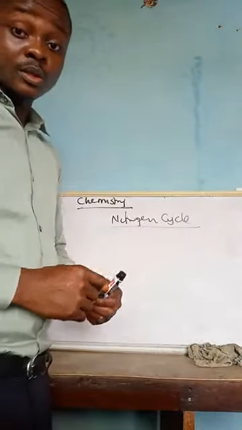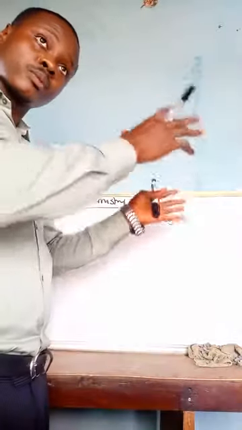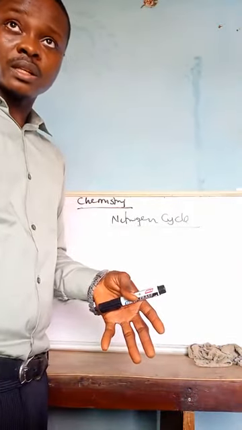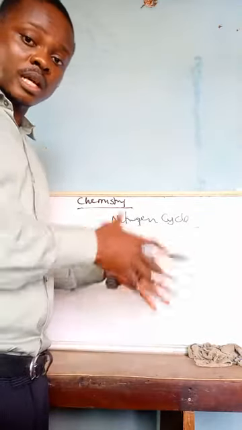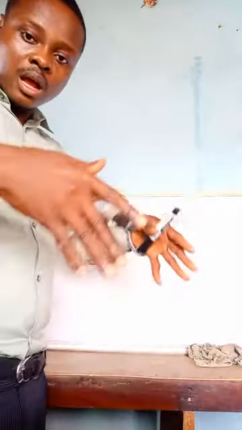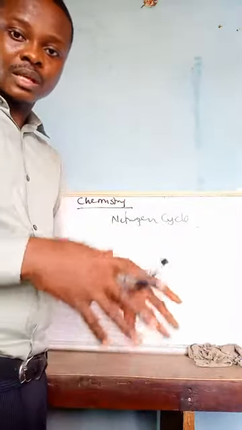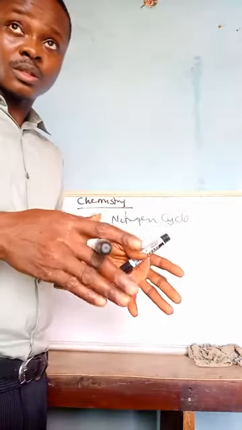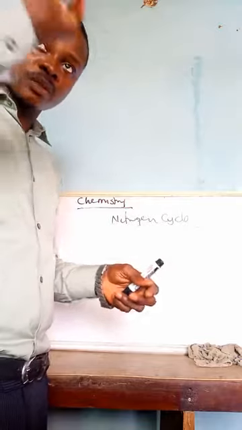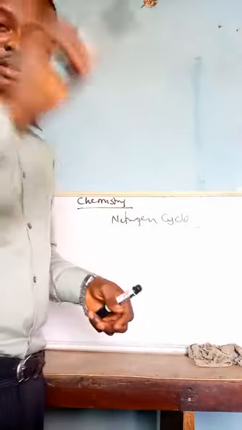The nitrogen cycle has to do with the conversion and circulation of atmospheric nitrogen to the combined nitrogen in the earth crust. What we are saying is the nitrogen in the atmosphere can be converted to the nitrogen in plants and animals. Talking about the nitrogenous part of the tissues, the nitrogen in the tissues of plants and animals. So the conversion of the atmospheric to the soil nitrogen and soil nitrogen to atmospheric gives us a cycle.